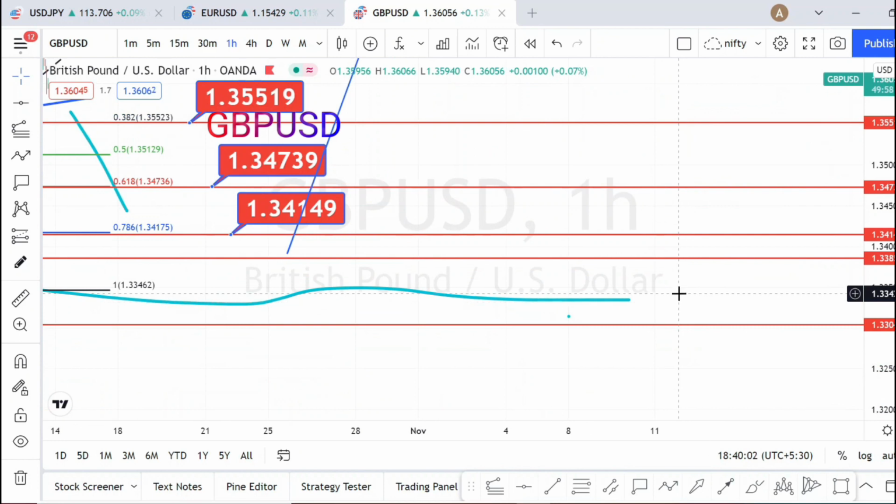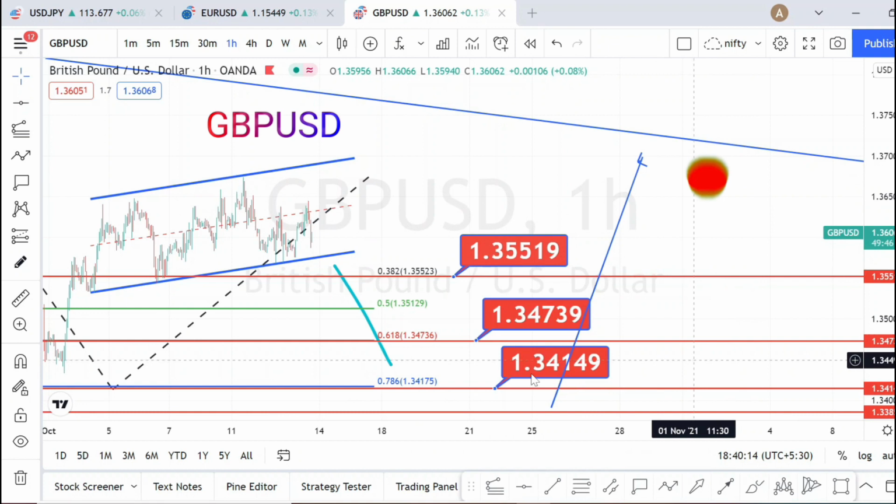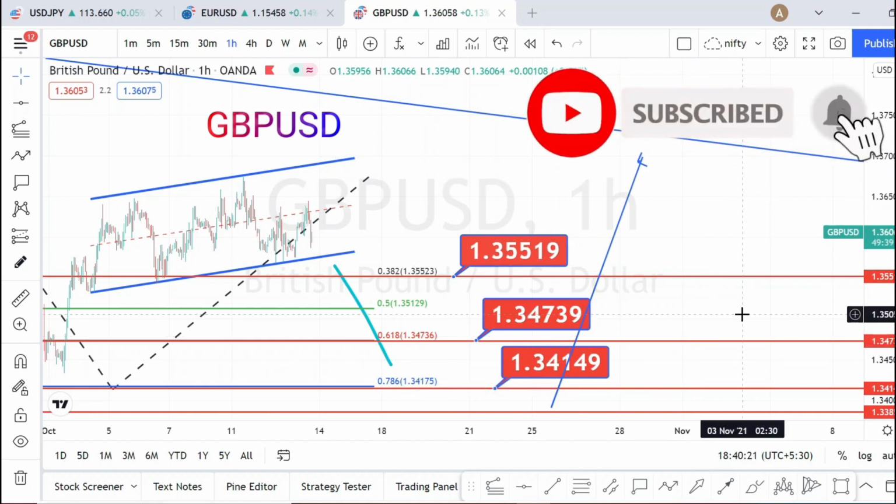So it has to either break the downside or it has to break on the upside. It is actually in a range bound market. Let us wait and see how price action goes.